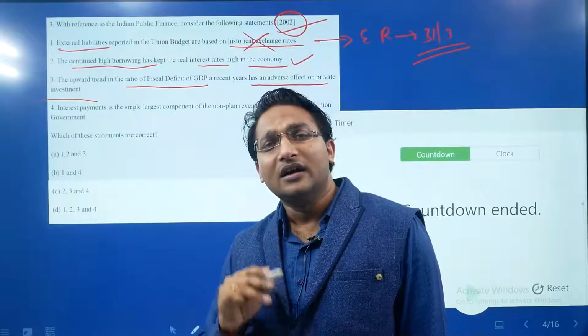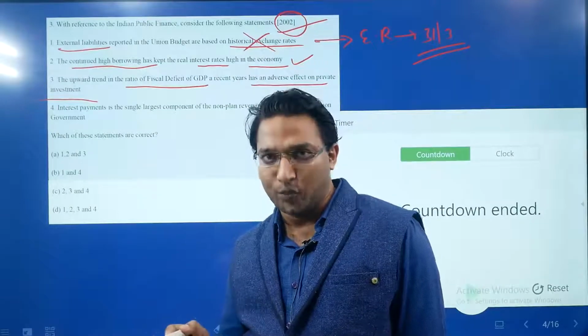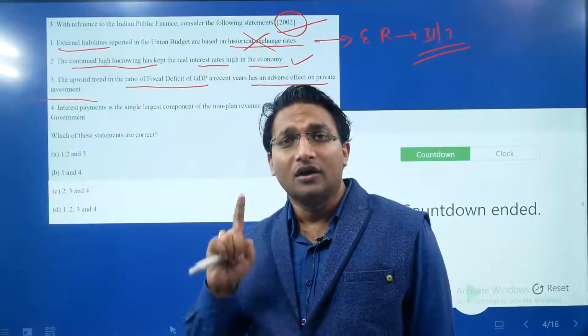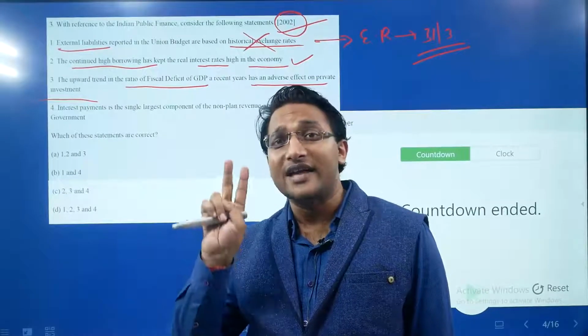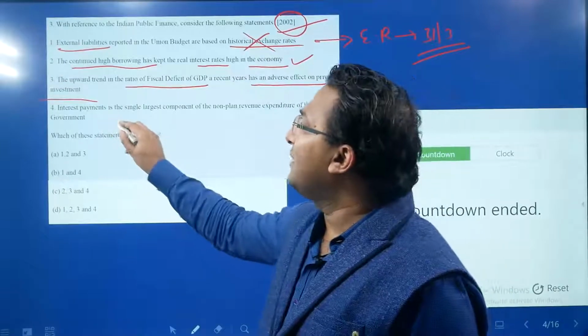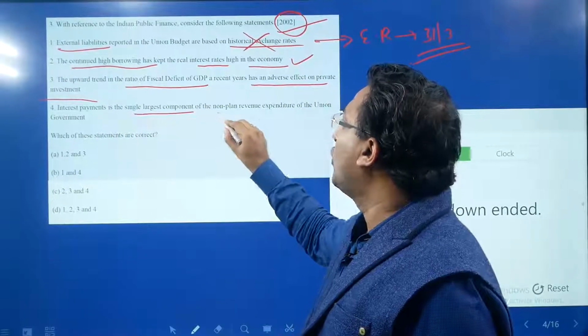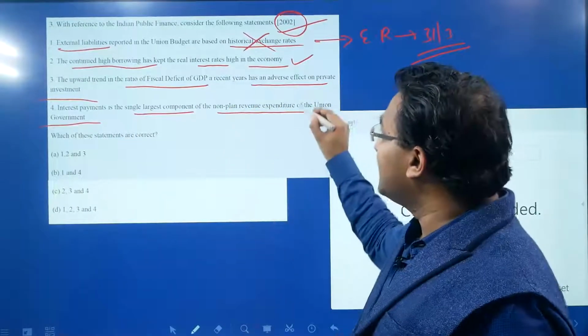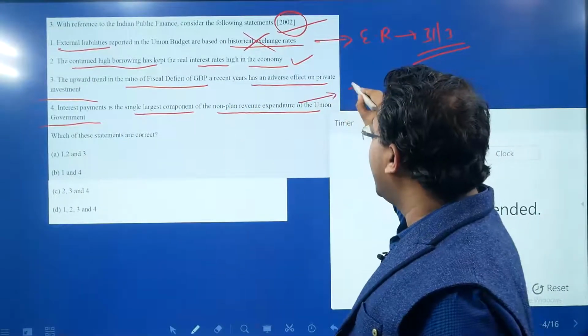The fiscal deficit actually crowds out private investment. Other than that, there are two more adverse impacts of fiscal deficit. It is inflationary in nature, and secondly, it creates a burden on future generations. Interest payment is the single largest component of the non-planned revenue expenditure of the union government. This is a current affairs question of that time.